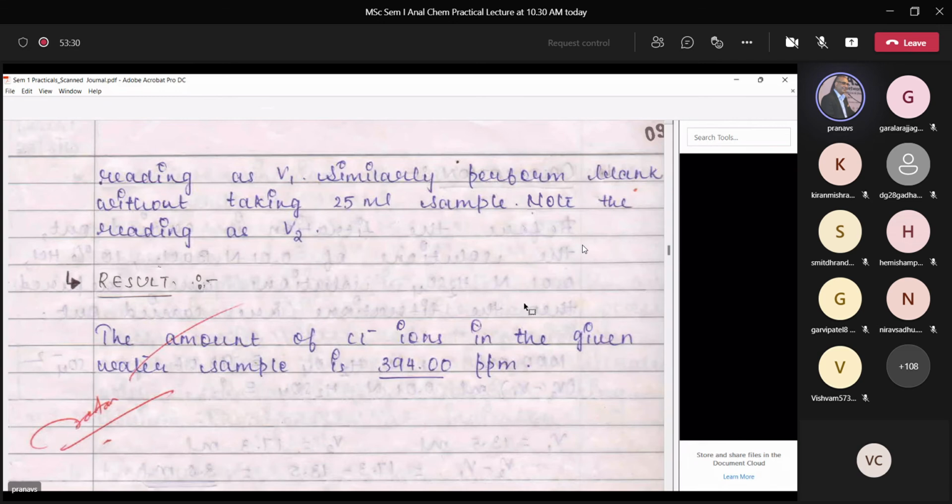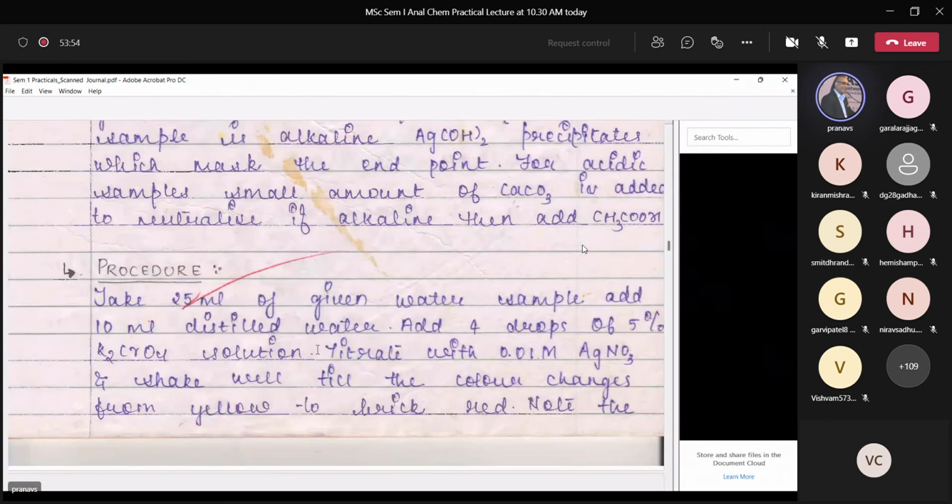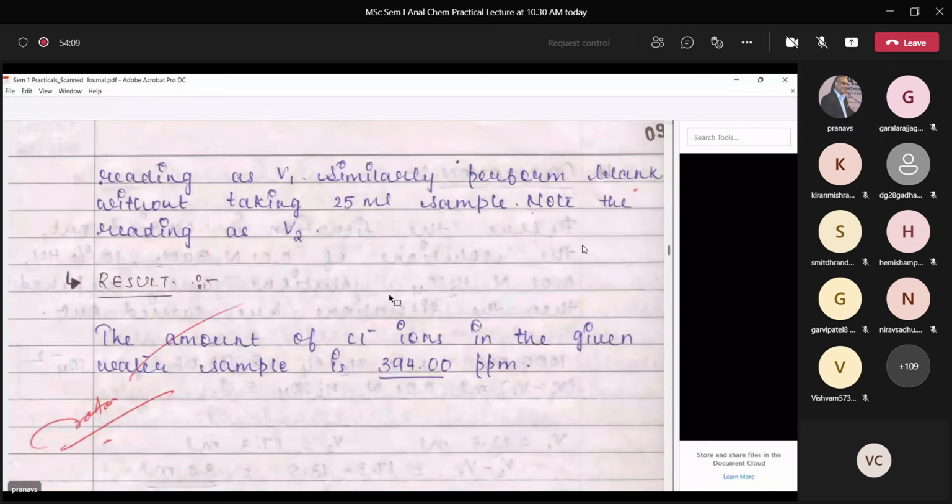Now this experiment will always require a blank. Blank means you need to ascertain that whatever solution you have prepared or whatever water sample you have taken does not contain any chloride ion. And if at all there is, we need to perform a blank. Blank means without the 25 ml of water sample, you directly take 10 ml distilled water, add a few drops of chromate indicator and titrate with silver nitrate and see what volume you get. Note this reading as V2.